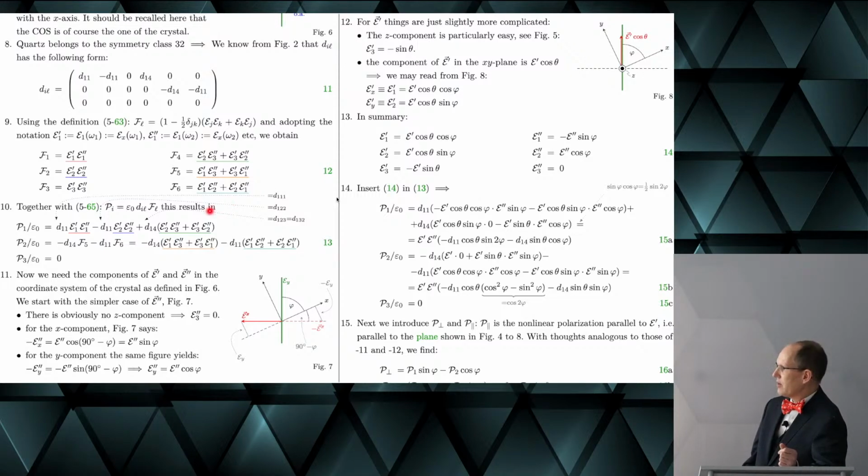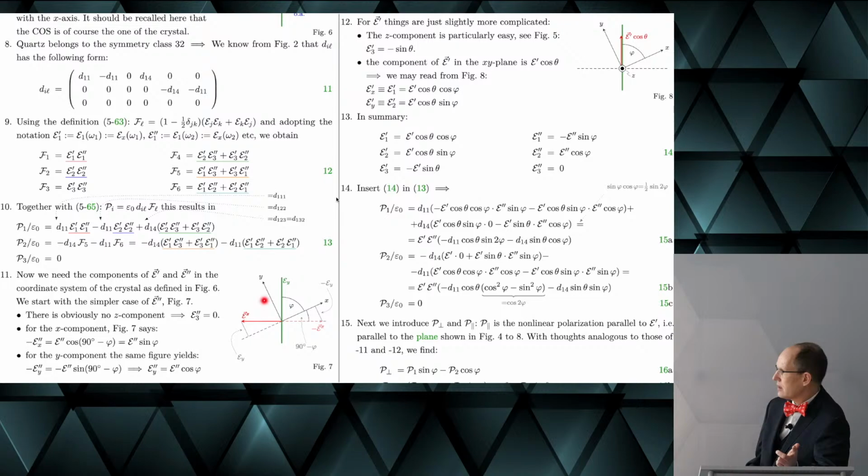There's obviously no Z component, so we know immediately that E3 double prime is equal to 0. And for the X component, you can just look at this figure here, and you find immediately that the X component for E double prime is the amplitude times the sine of theta, where theta is, once again, in the plane in which we have the optical axis and the K vector.